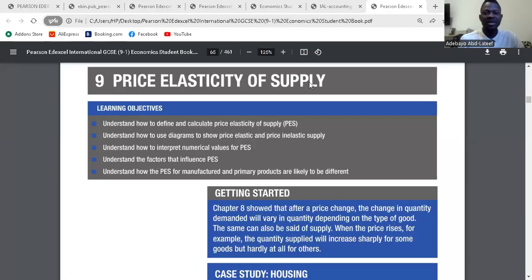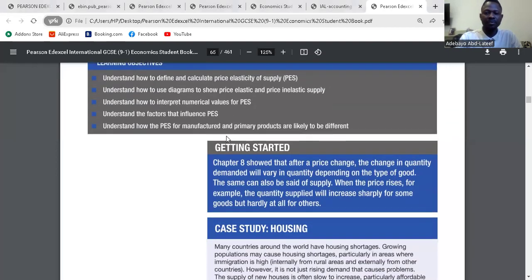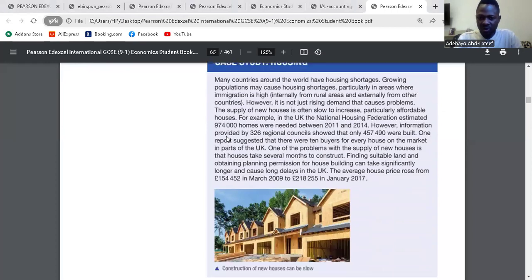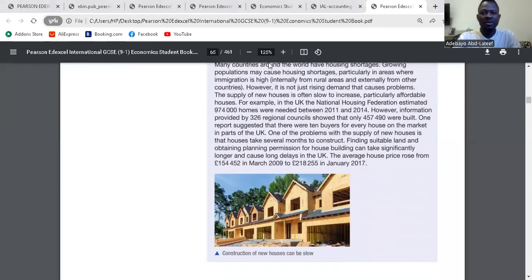Chapter 9, economics, price elasticity of supply. Great. We talk about price elasticity of supply. First, we have to do the case study before we move further. The case study of housing is here for everybody to read. You can read it later, okay?